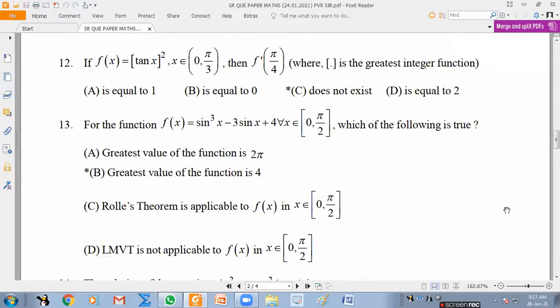12 or 13? Anybody any doubts? 13th one, sir. 13th, okay. Just a minute.